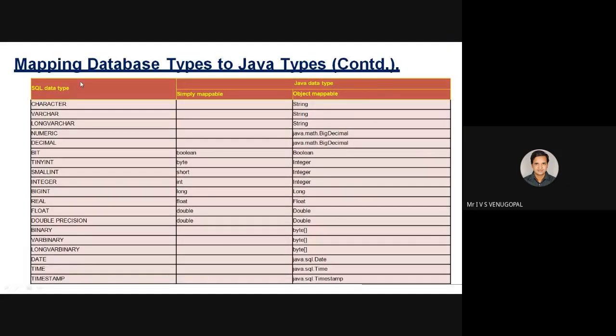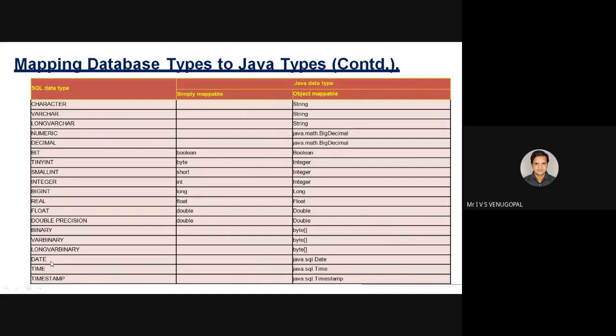So the next topic is mapping database types to Java types. How will you map between a Java data type and a SQL data type? For example, I want to map from SQL data types. These are the SQL data types given in the first column. Second is simple mappable, that is using primitive data type mappings. Third one is using object mapping.